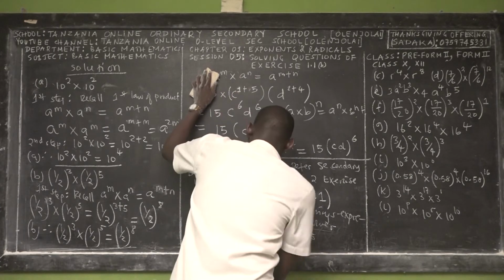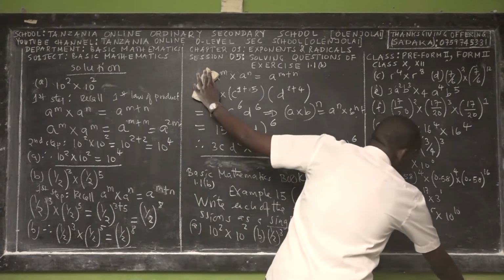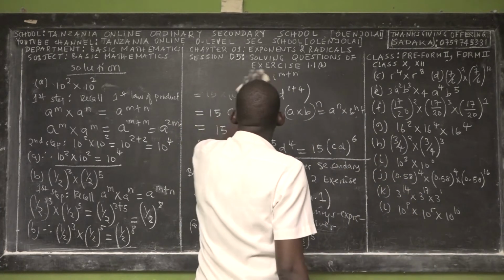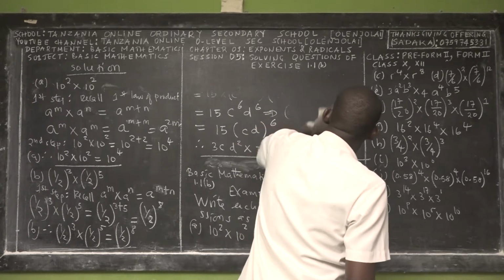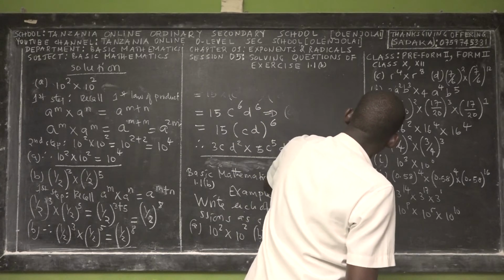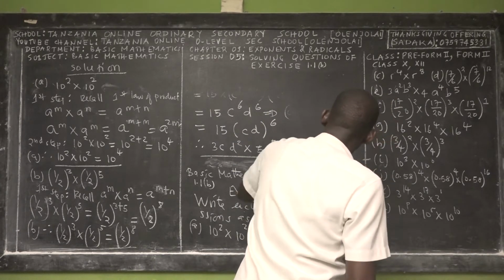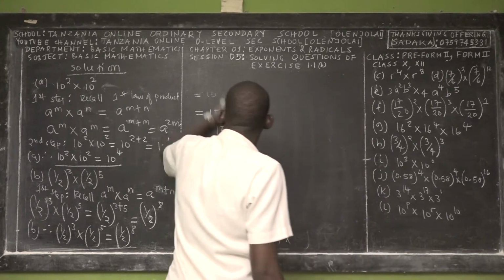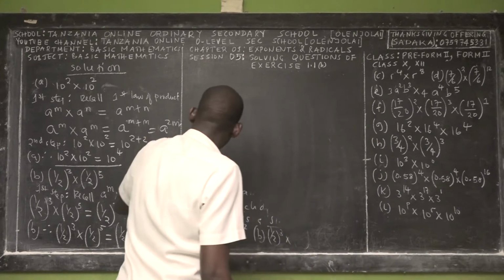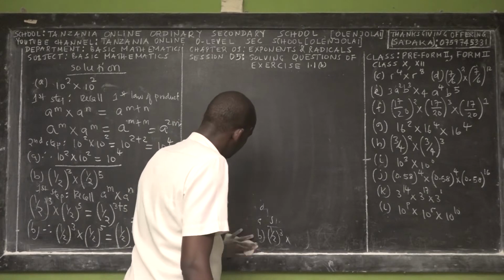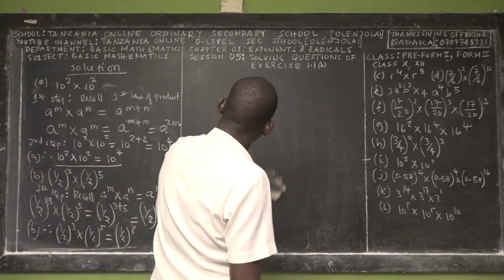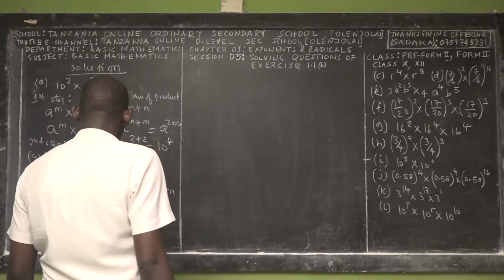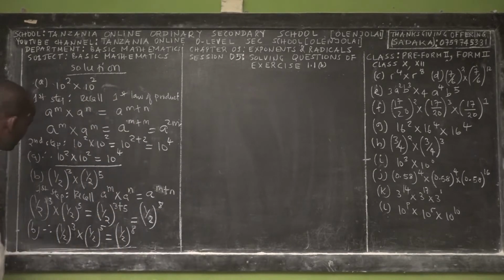Good. Okay, so if that's the case now, we say that's fine.